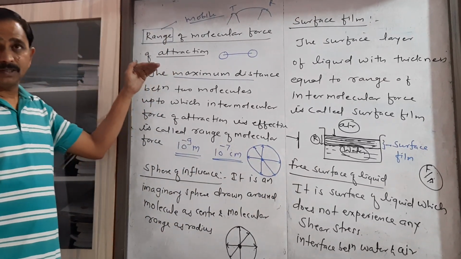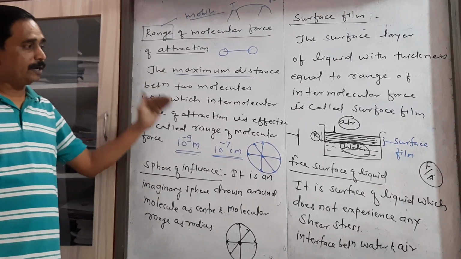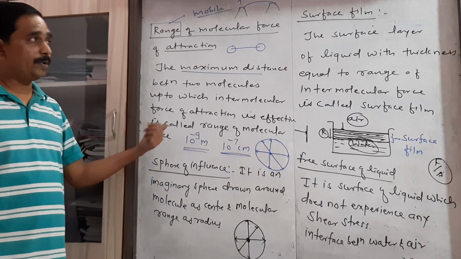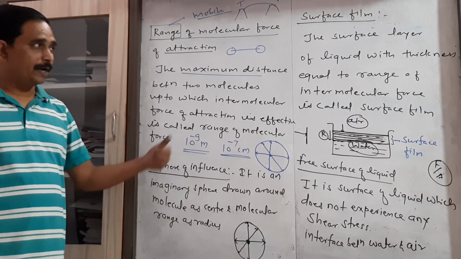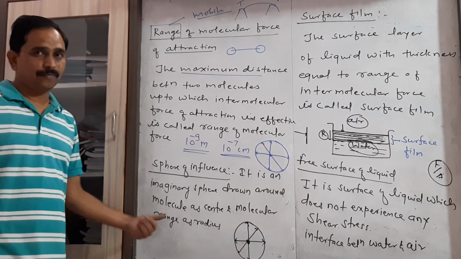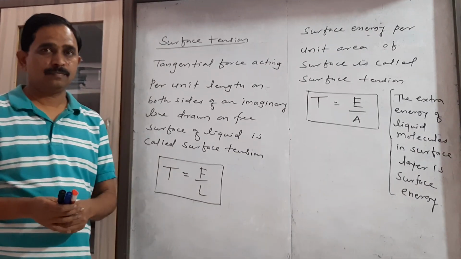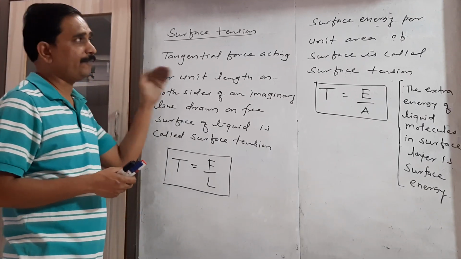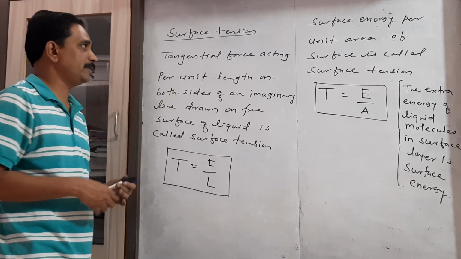So these are the general definitions we have to keep in mind before considering surface tension. Now let us consider what we mean by surface tension. We can define surface tension in two different ways.